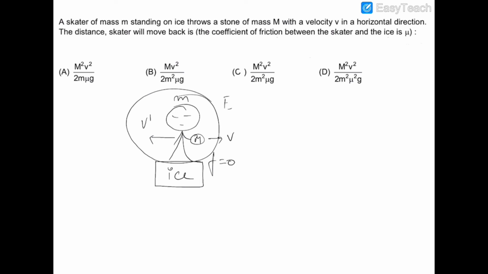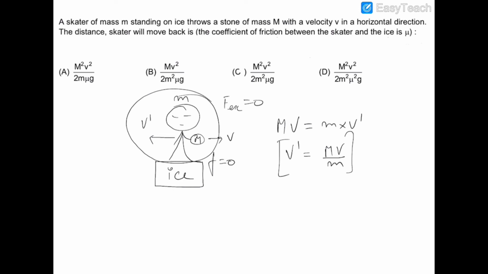So we can conserve the momentum, and we can write that M into v is equal to m into v dash. Okay, so this v dash will be equal to Mv by small m. Now we have to find out the distance by which this skater will move back on this rough ice block.